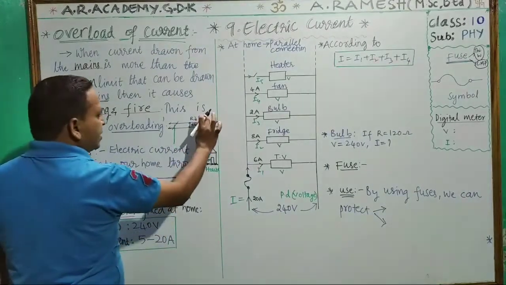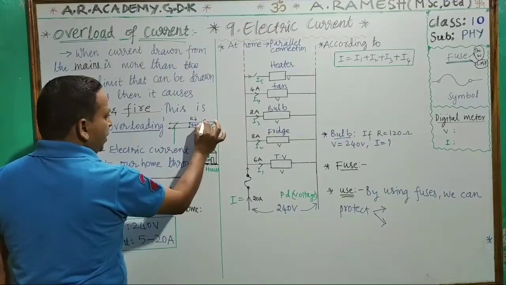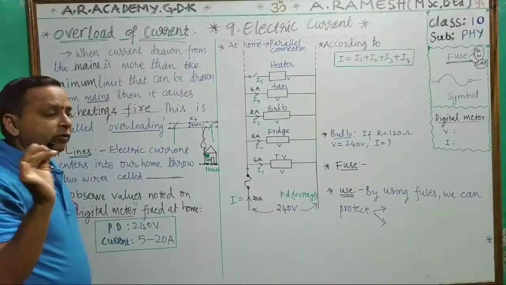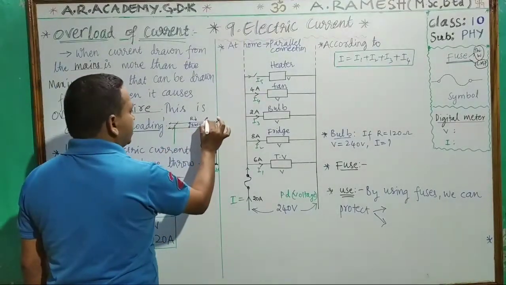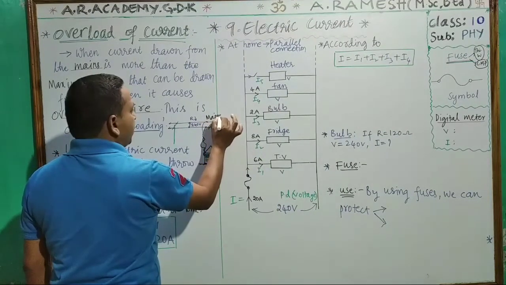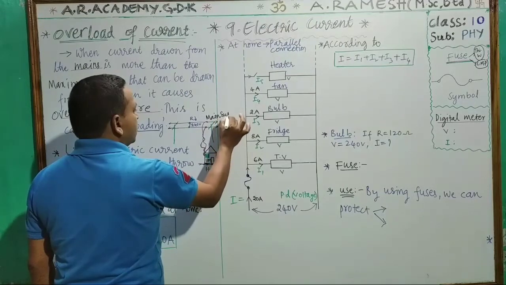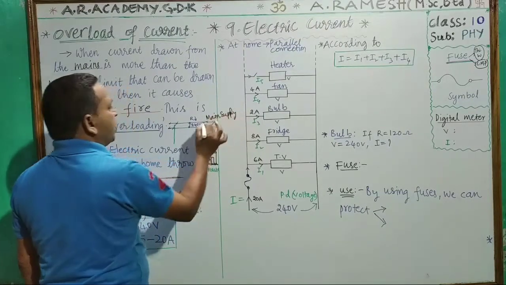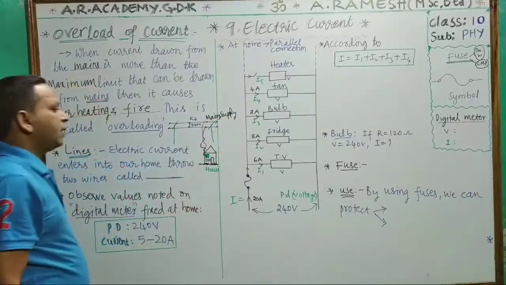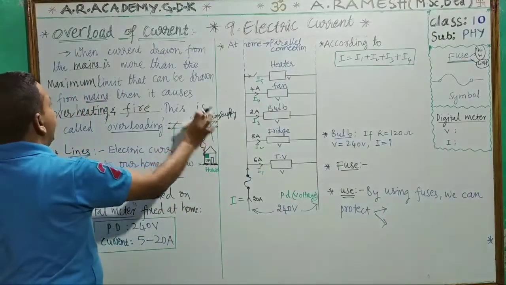This is called mains, from which we are taking current, the two wires from which we are taking current. That is the mains supply, or simply we call it mains.